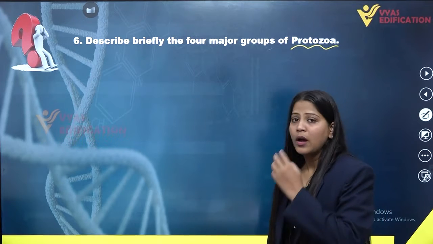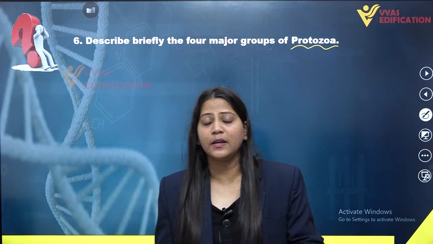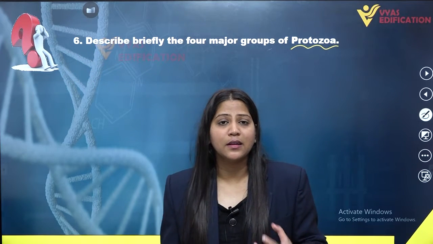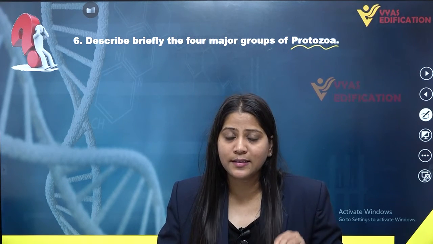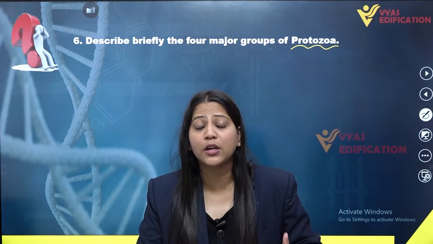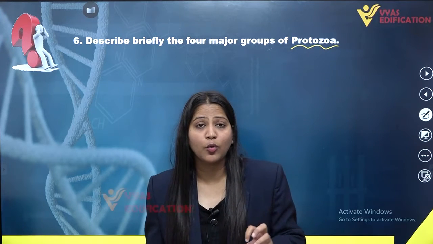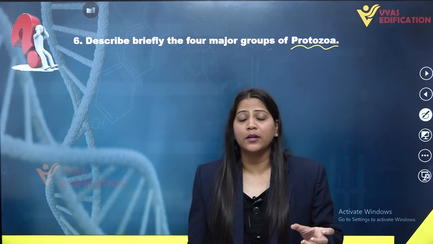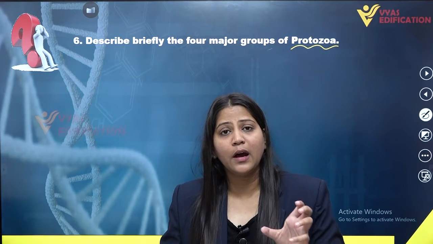Next we have sporozoans. Sporozoans are the last category or group of protozoa, into which all the endoparasites, all the disease causing agents, are included. This also includes the malarial parasite, the malaria causing agent known as Plasmodium. So Plasmodium is a sporozoan, a protozoan included in the category known as sporozoans.